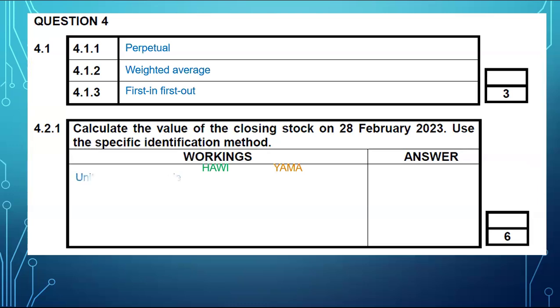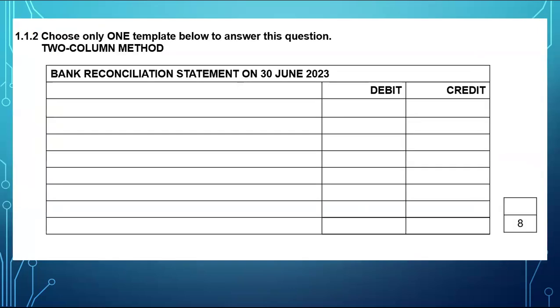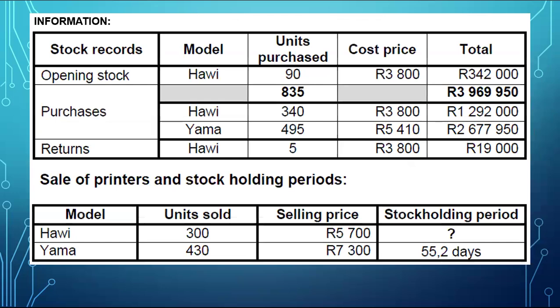So units available for sale for Howie will be made up of the opening number of units was 90. We purchased 340. So all of this information, I'm getting it from here. So we purchased 340, right? And then we're going to minus the 5. So it is the 90 plus 340 minus the 5.